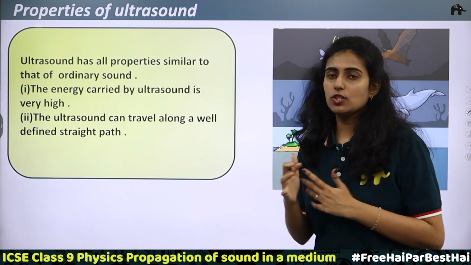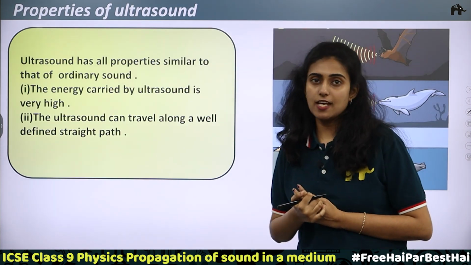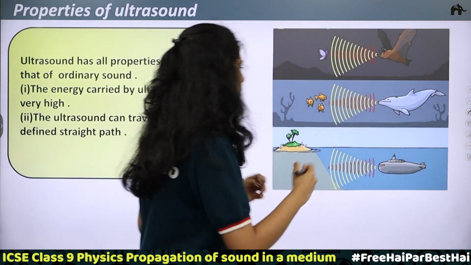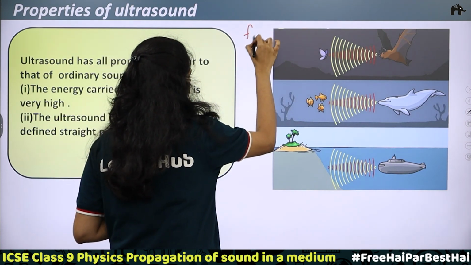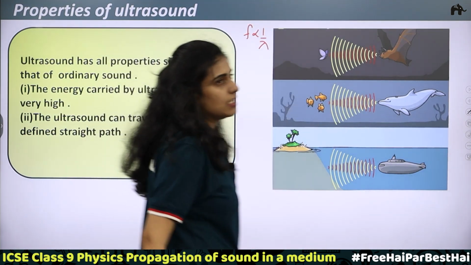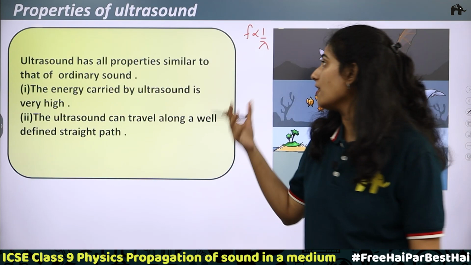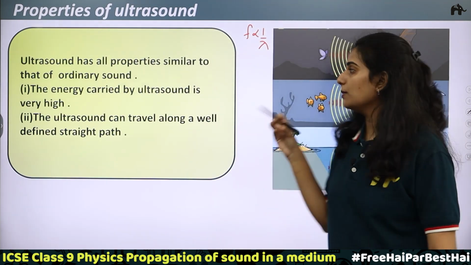Okay, so when we know that, what is the relation between frequency and wavelength? Frequency increases means wavelength decreases. Frequency and wavelength are inversely proportional. So when you take a wave of high frequency, its wavelength will be very low.